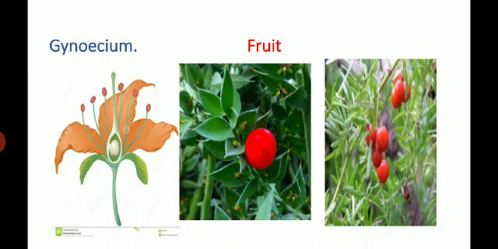Second one is the gynoecium, the female sex organ. The gynoecium is tricarpellary, syncarpous, the carpels usually anterior. Ovary superior, trilocular. Superior means sepals, petals and stamens are attached at the base of the ovary.